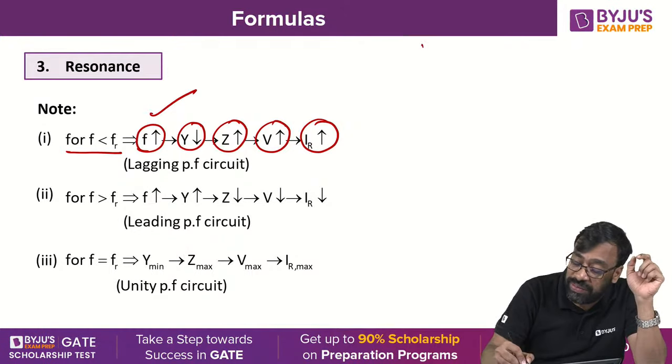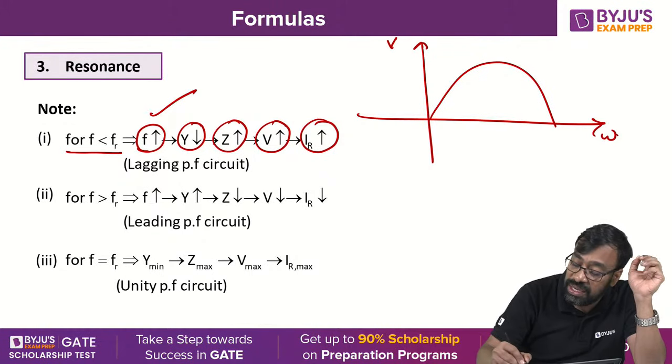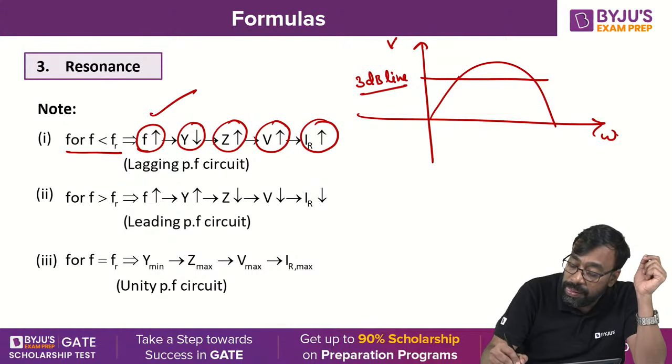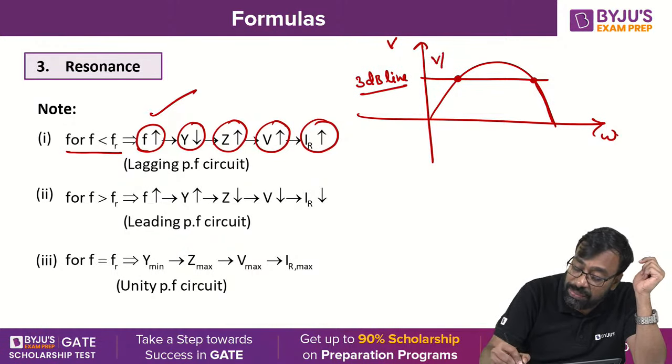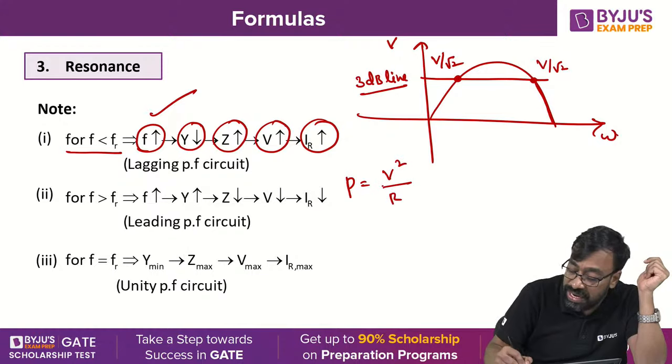Yeah, half power frequency, Nana. Half power frequency means when you take voltage versus frequency and draw a 3 dB line. There is a concept called the 3 dB line. Here, generally, the voltage becomes V by root 2. Power is voltage square by resistance, right?